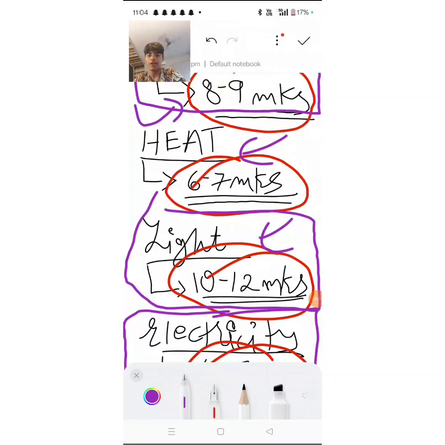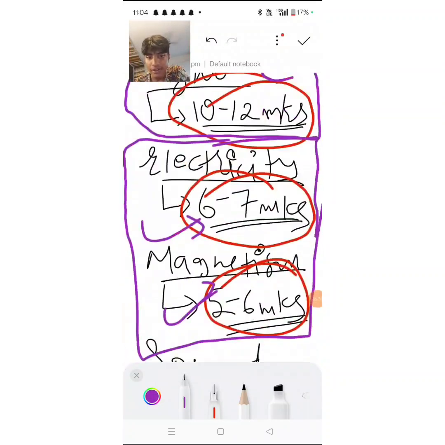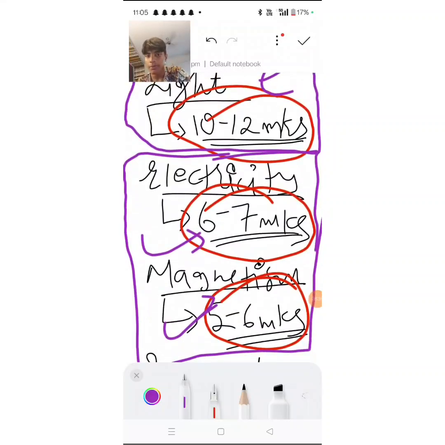Learn the concept of anomalous expansion of water. It's impossible that it doesn't come because there's nothing else from heat to even be tested, right? Then light, numericals plus ray diagrams. Do not skip it. Electricity, do not skip the circuit diagrams. Do not skip the Ohm's law concept. Remember how to solve numericals.